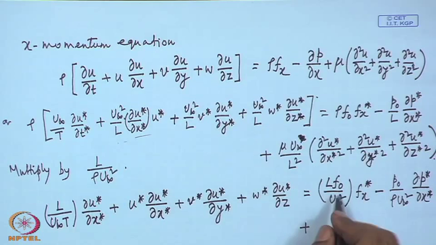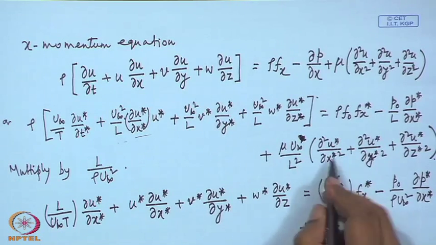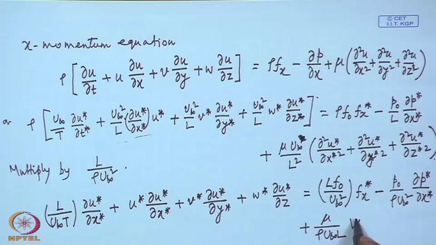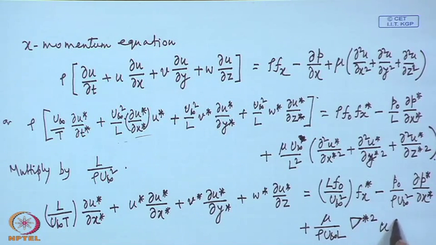So, when we multiply by that as L by rho infinity, we get mu by rho u infinity L, and instead of writing this lengthy expression, we will write again Laplacian, but Laplacian with respect to this coordinate. The y momentum and z momentum equation can also be written exactly like this.